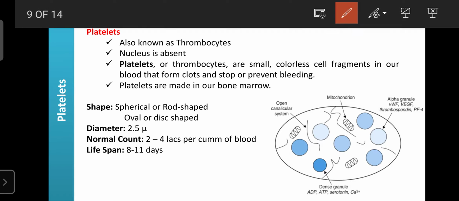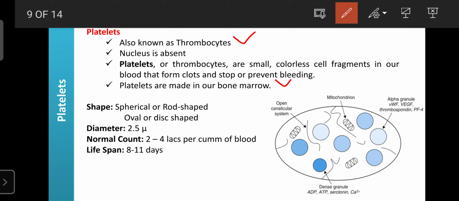So platelets are also known as thrombocytes. Like an RBC, platelets do not contain a nucleus, but they contain certain granules. Those granules can secrete various kinds of autocoids or local hormones. Platelets, or thrombocytes, are small and colorless, and they are formed in our bone marrow.